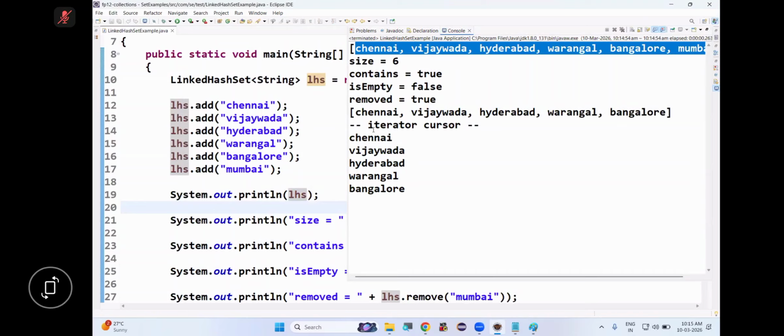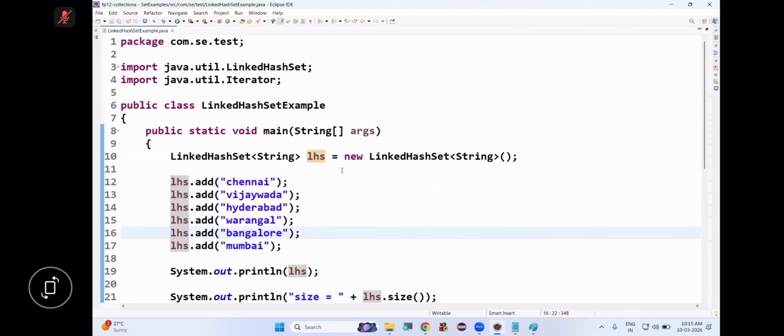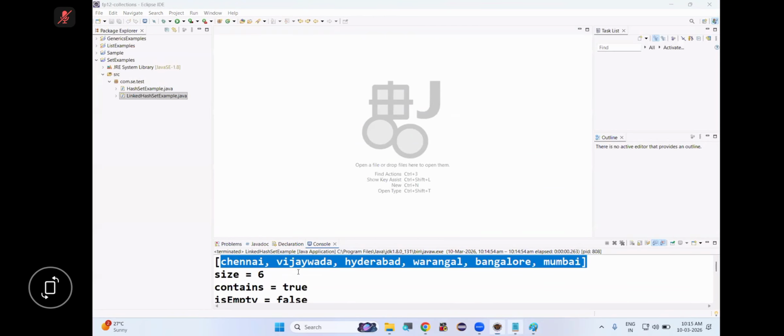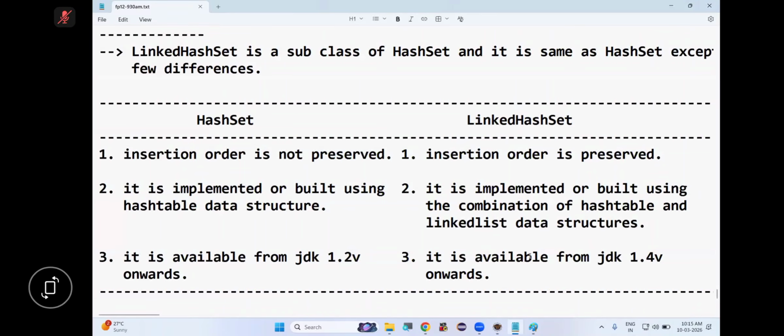Another difference you know already, correct or not? And all the remaining methods and everything are the same. So everyone understood this. With this, we have completed LinkedHashSet. Now let's see the last implementation class of Set. TreeSet is an implementation class of NavigableSet, which is a subinterface of SortedSet. SortedSet is a subinterface of Set. Set is a subinterface of Collection.